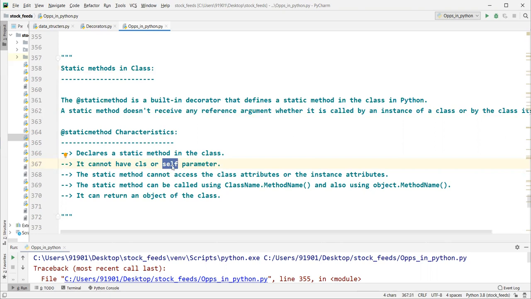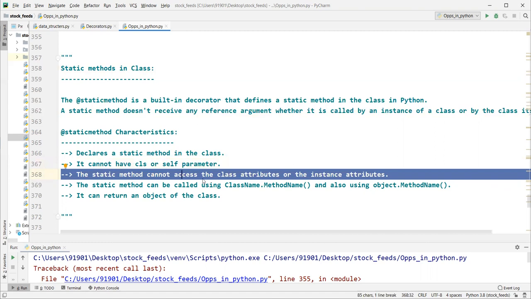By default, if it takes self, it is an instance method. If it takes class, it is the class method, right? This static method is not related to any class or any object. It is uniformly accessed either by using class or instance. Both are accessible.